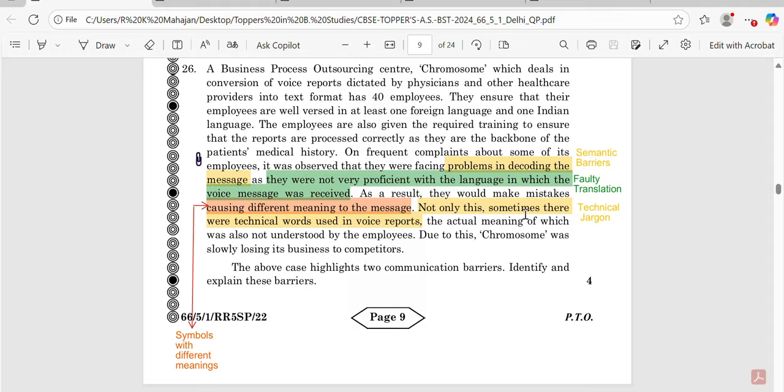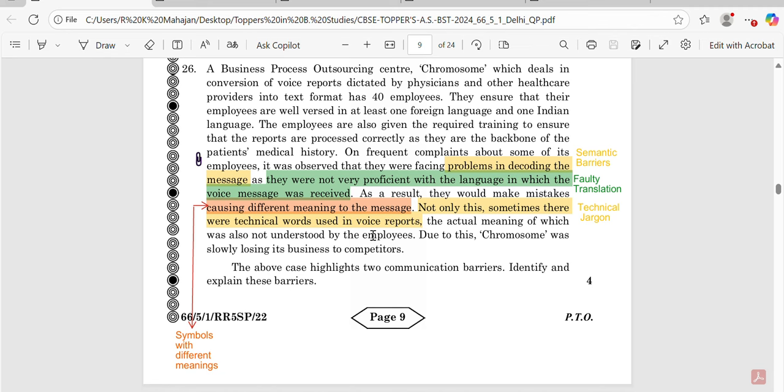And not only this, sometimes there were some technical words used in the voice reports. So first, when we discuss the language, that belongs to semantic barrier. This green line led to faulty translation, and this orange line belongs to symbols with different meanings.